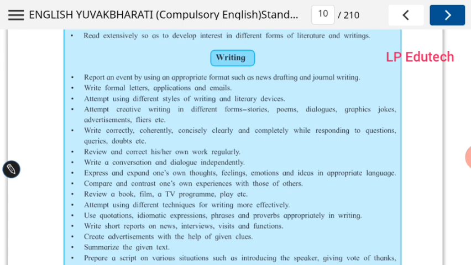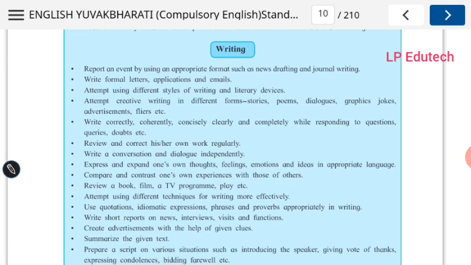What are different literary devices? What are different styles? You must gain those styles. That is what is expected to develop through a writing skill. Attempt creative writing. Now this is the most amazing format and this is the most amazing feature that is